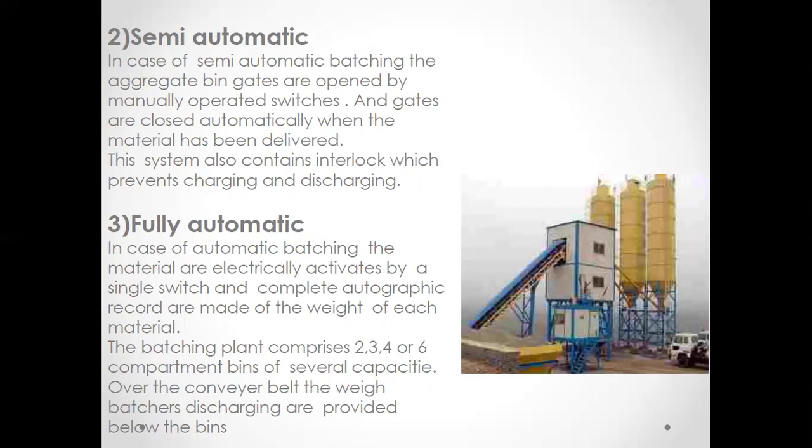In fully automatic batching, the material is electrically activated by a single switch, so it will be completed automatically. There is no manual involvement. We have to operate it by switches only. It will automatically weigh and open the gates, and close automatically when the required ratio is given.